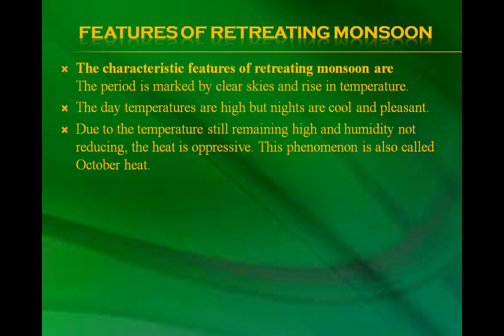Features of the retreating monsoon. The characteristic features of the retreating monsoon are: the period is marked by clear skies and a rise in temperature. The day temperatures are high but nights are cool and pleasant. Due to the temperature still remaining high and humidity not reducing, the heat is oppressive. This phenomenon is called October heat.